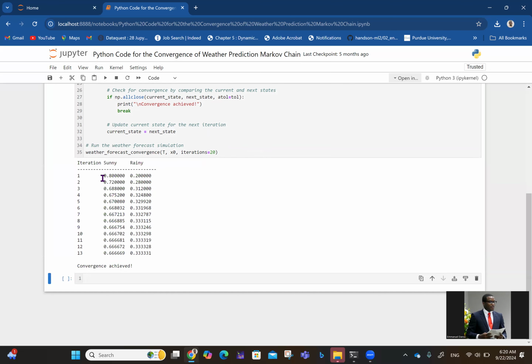When you do the first one, it's 0.8 and 0.2, which tallies with what we got when we were doing it manually. The second one, we got 72%, 28%. The third one, we got 0.688 and 0.312, which was also correct. And if you continue going, you'll discover it keeps going like that. You can see it's converging towards a particular value.